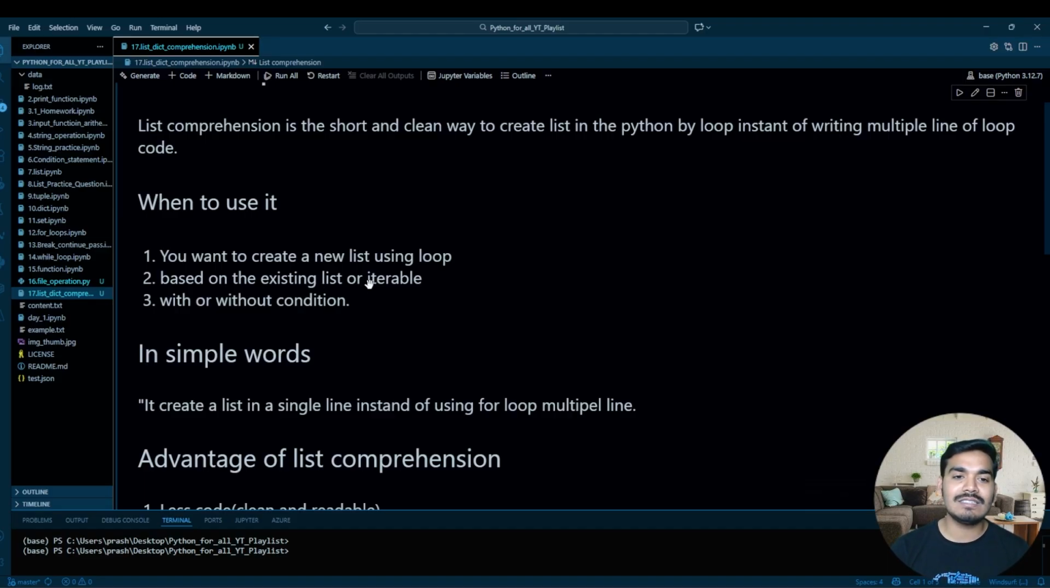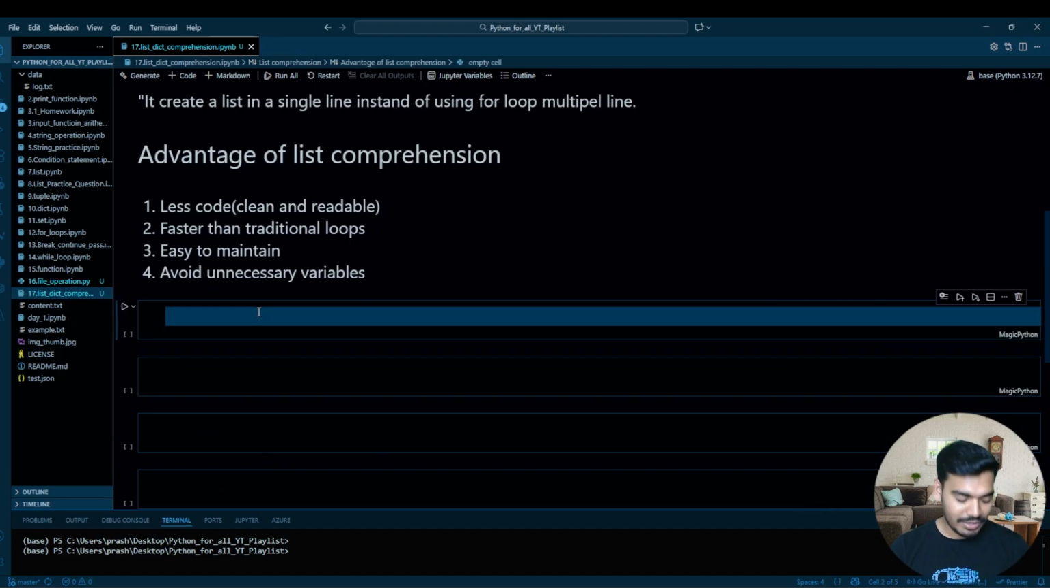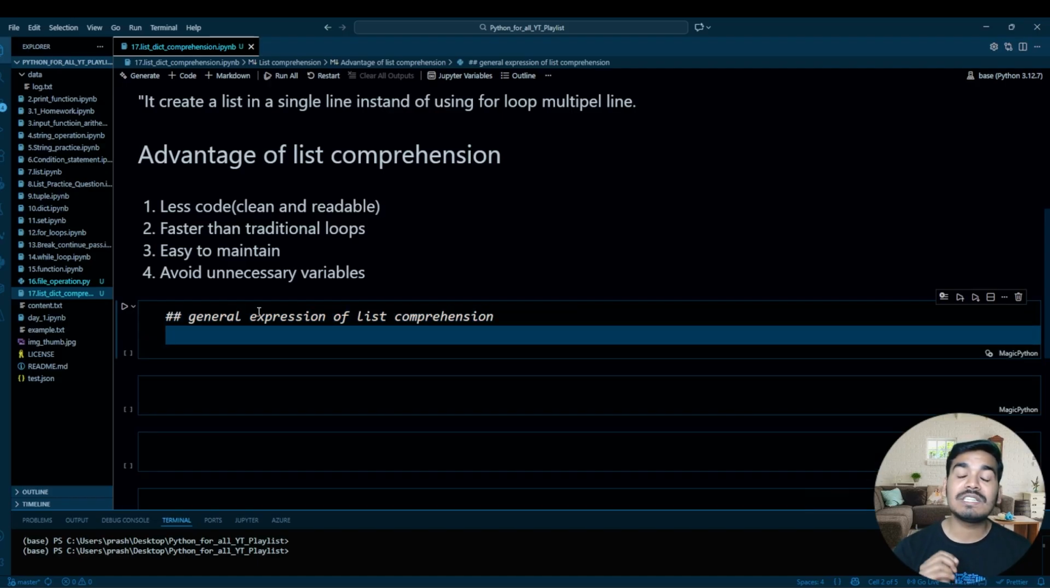So now let's first understand the general expression of list comprehension. What is the general expression of a list comprehension? In that there are two ways. One is without condition and one is with condition. So first we'll understand without condition.